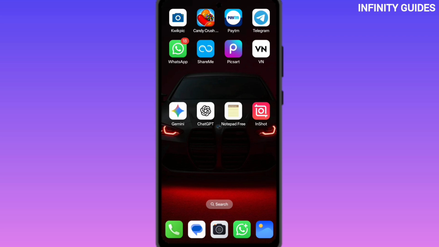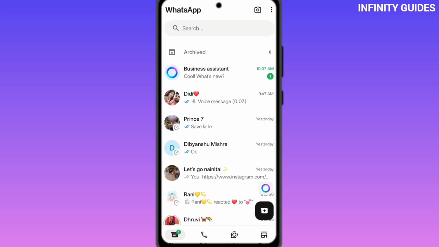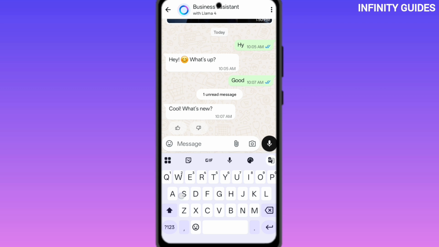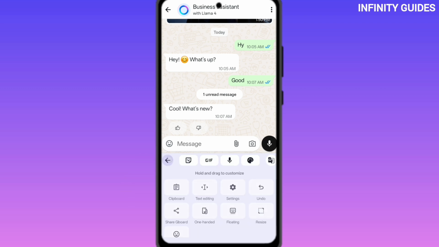First of all, open any chat app where you can type something, like WhatsApp or Messages. Now, open the keyboard on your screen. Next, tap on the four dots icon on the keyboard. From here, tap on Settings.